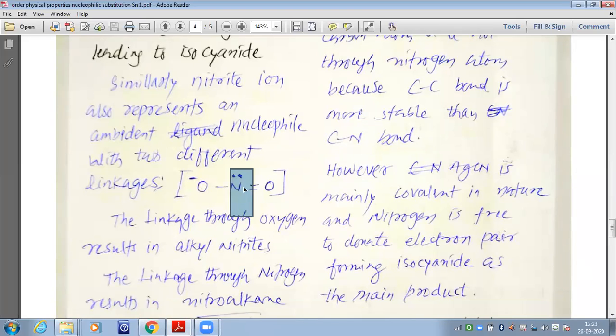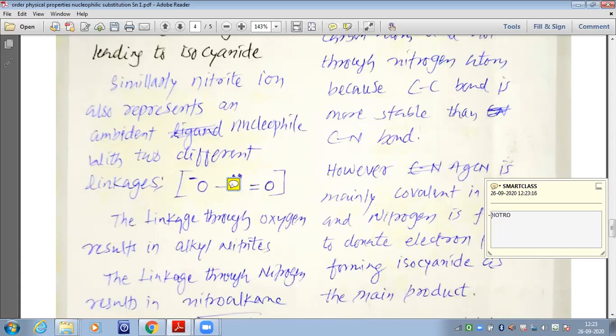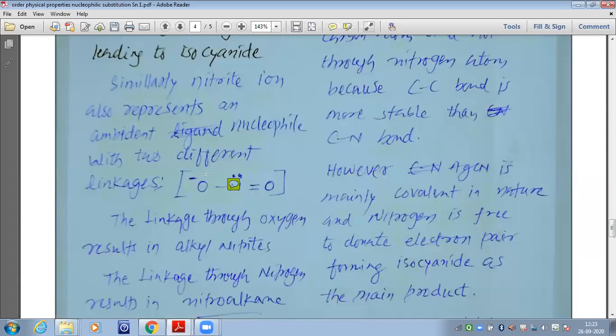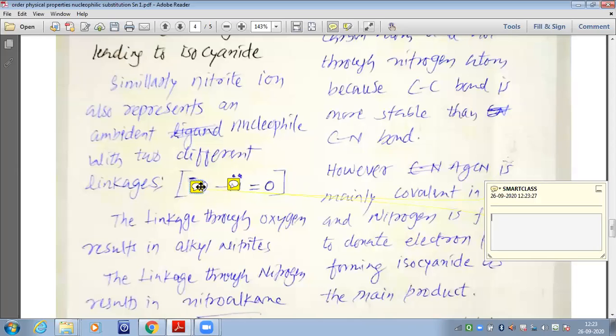When it combines with nitrogen, it gives the nitro compound, and when combined with oxygen, it will give us the alkyl nitrite.